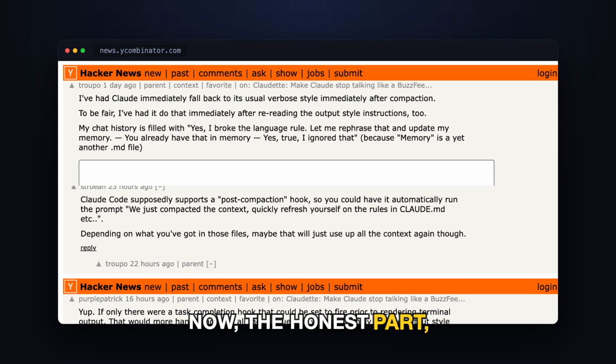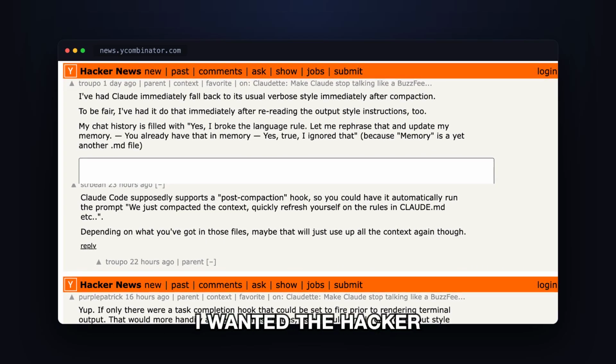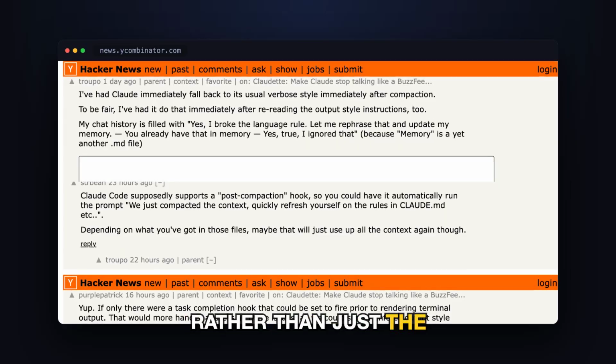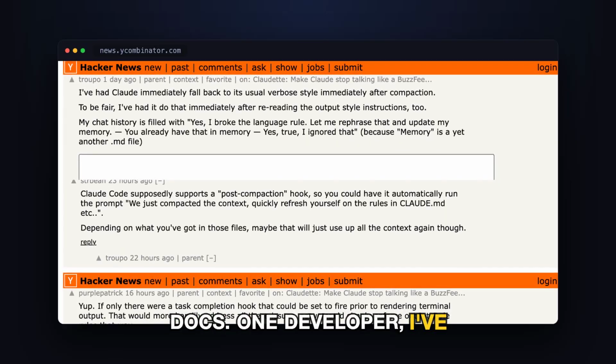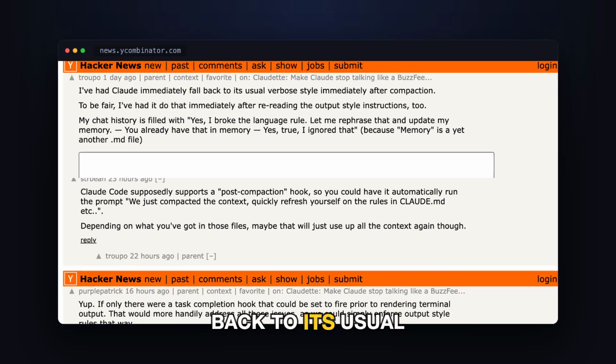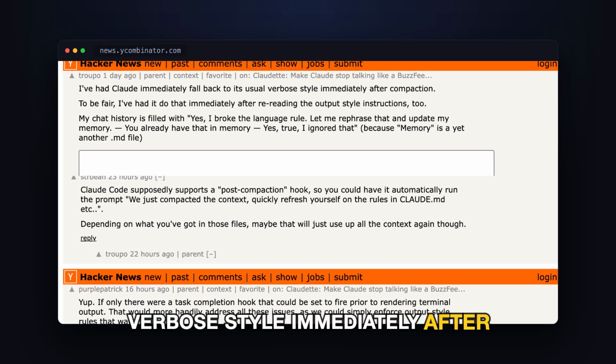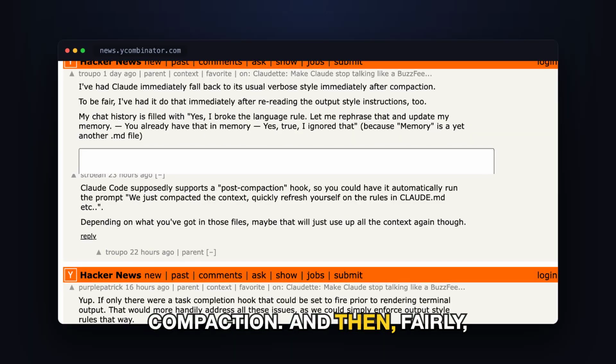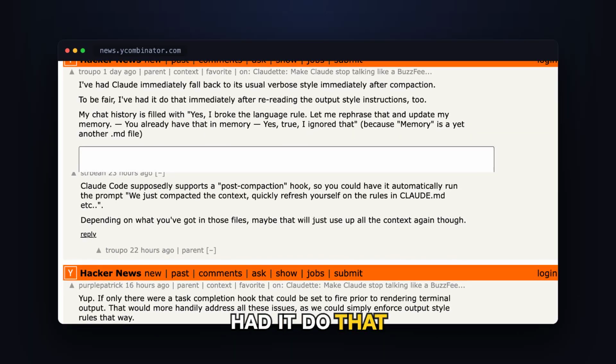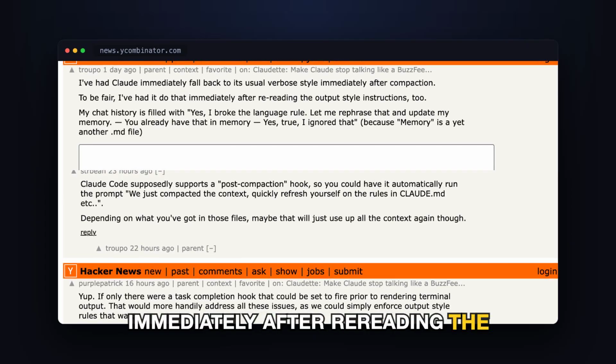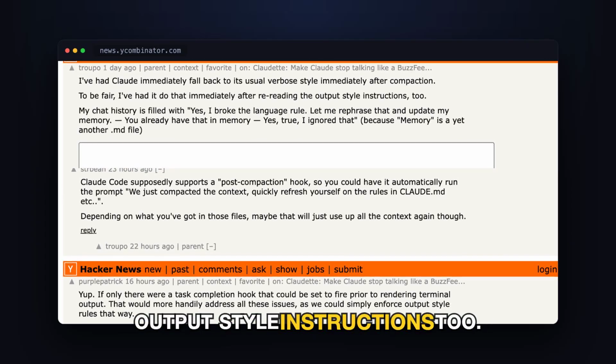Now the honest part, and this is why I wanted the Hacker News thread on screen rather than just the docs. One developer: "I've had Claude immediately fall back to its usual verbose style immediately after compaction." And then, fairly: "To be fair, I've had it do that immediately after rereading the output style instructions too."